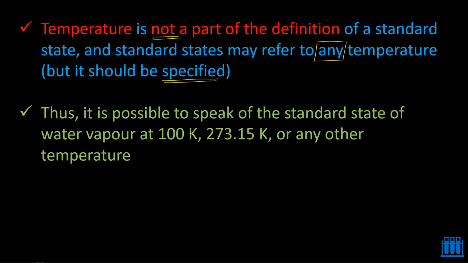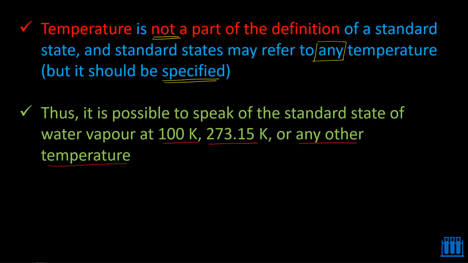Thus, it is possible to speak of the standard state of water vapor at 100 Kelvin, 273.15 Kelvin, or any other temperature also. You may ask, sir, how does water vapor exist at 100 Kelvin? I will give clarity on that point in the next slide. For now, just see this: it is possible to speak of the standard state of water vapor at any temperature.